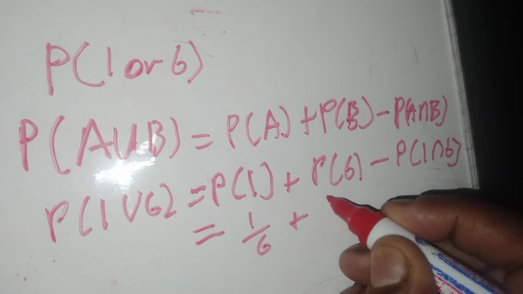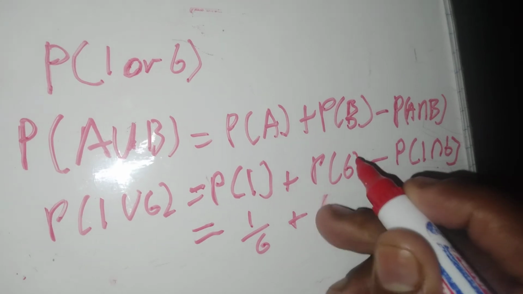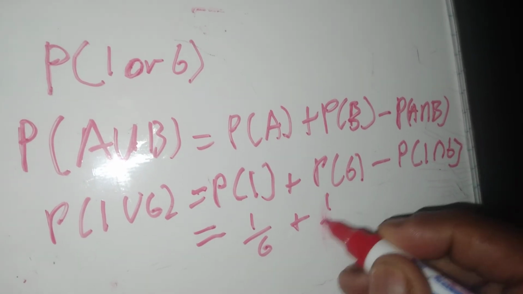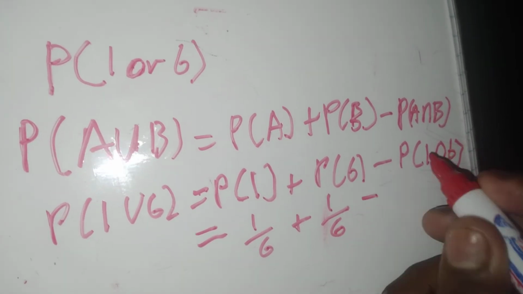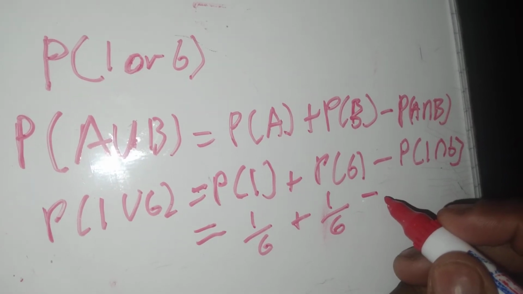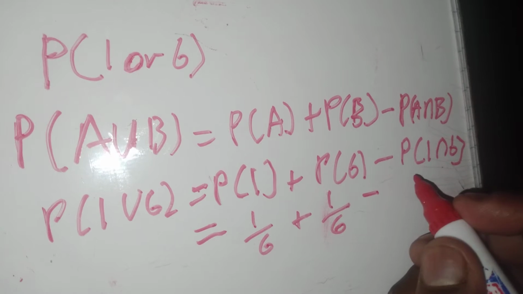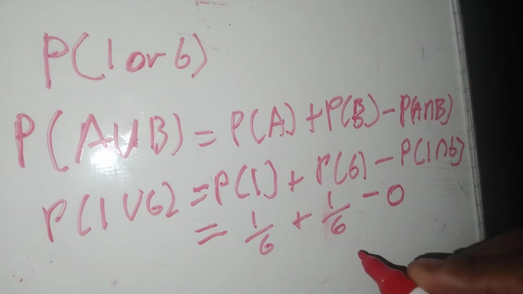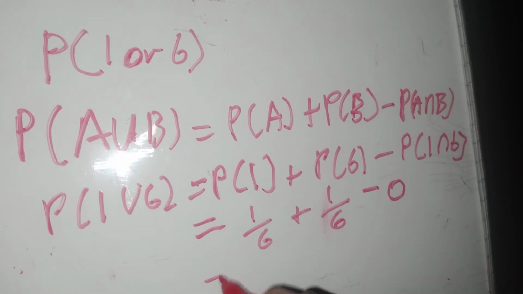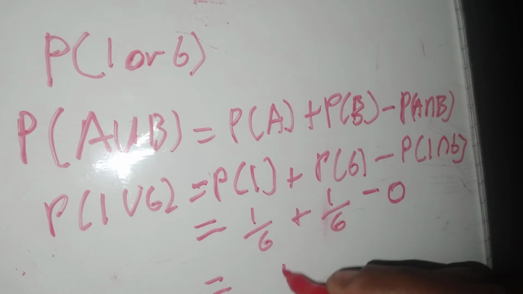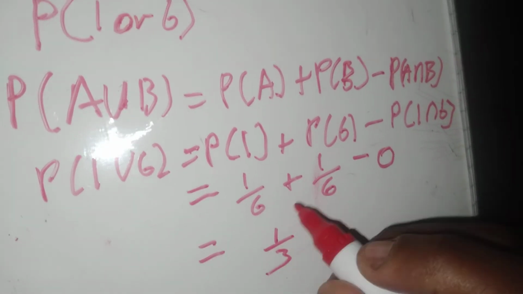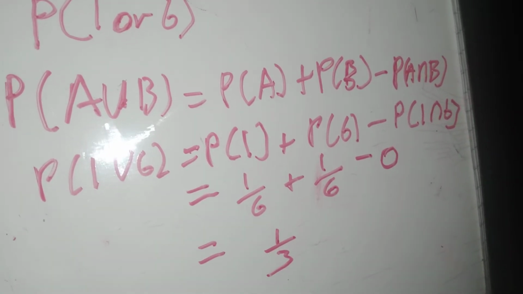Probability of getting 6, 1 over 6. There's only one 6 on a die. The probability of them happening both at the same time, it's impossible, right? You can't throw a die and get a 1 and a 6 at the same time. So it's a 0. So hence the probability is going to be 1/3. So that's going to be the answer when we add this.